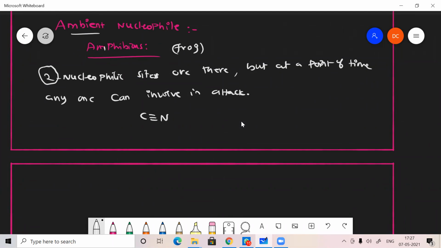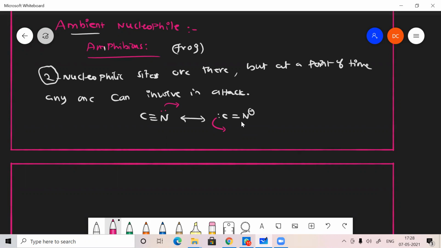Carbon triple bond N, CN is there. If the bond breaks, carbon will get 2 electrons, and here N will have the negative charge. Now you can look here, both have donating capacity. You can say it's a resonating structure.